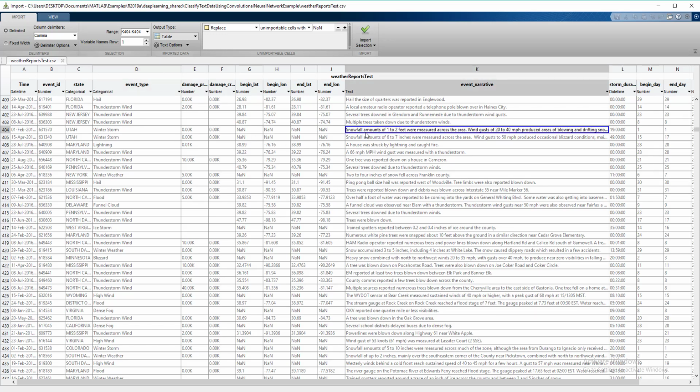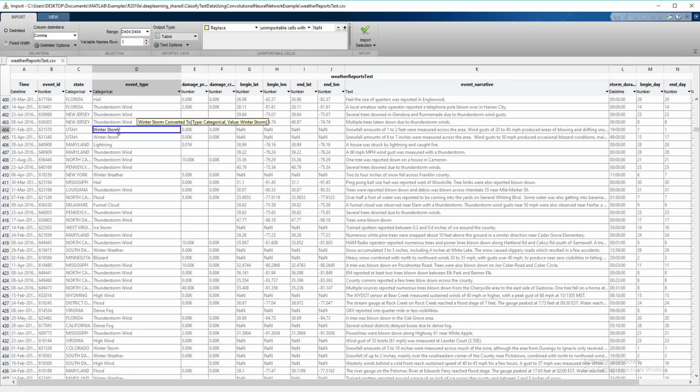For example, the narration says snowfall amounts of 1 to 2 feet were measured across the area, wind gusts of 20 to 40 miles per hour produced areas of blowing and drifting snow, and these events represent a winter storm in that area.